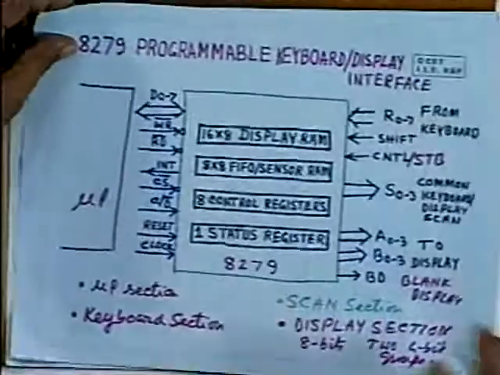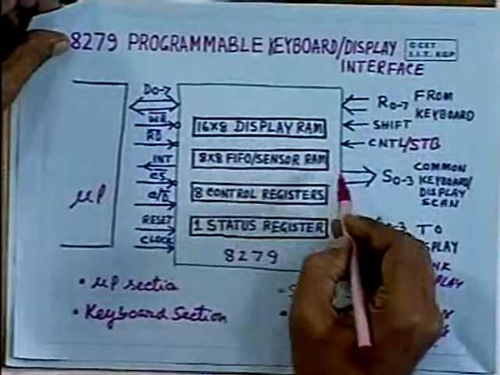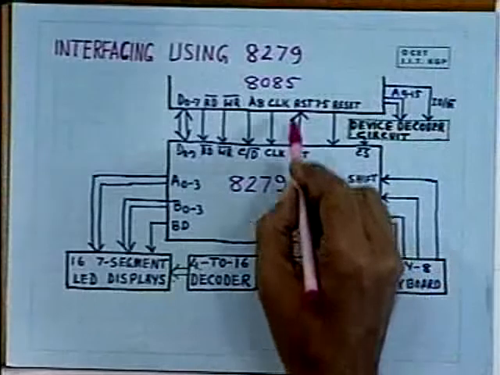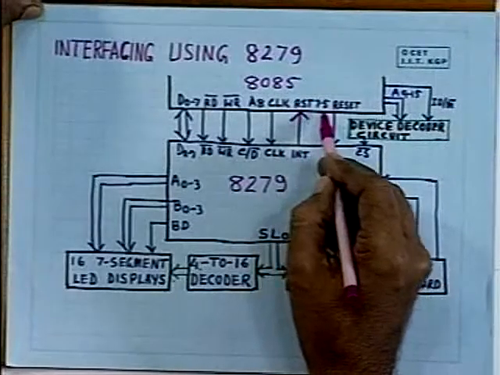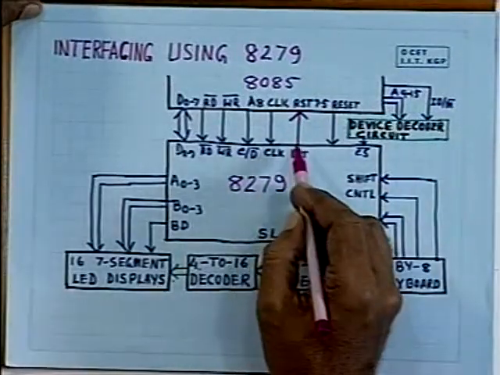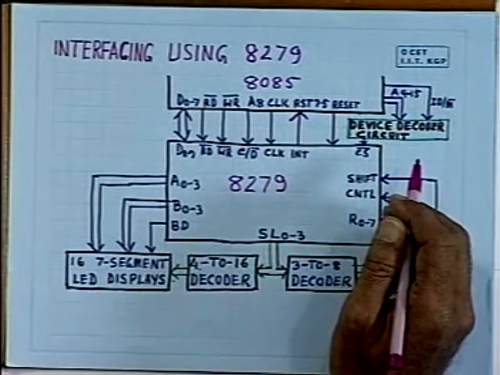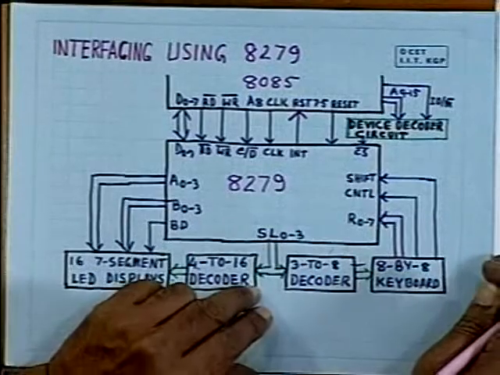As I explained, that FIFO sensor RAM holds that information, and as long as it is not empty, it will keep on generating an interrupt, and then the microprocessor will jump to the interrupt service subroutine and will perform the necessary action. So, this is how this particular 8279 device works.